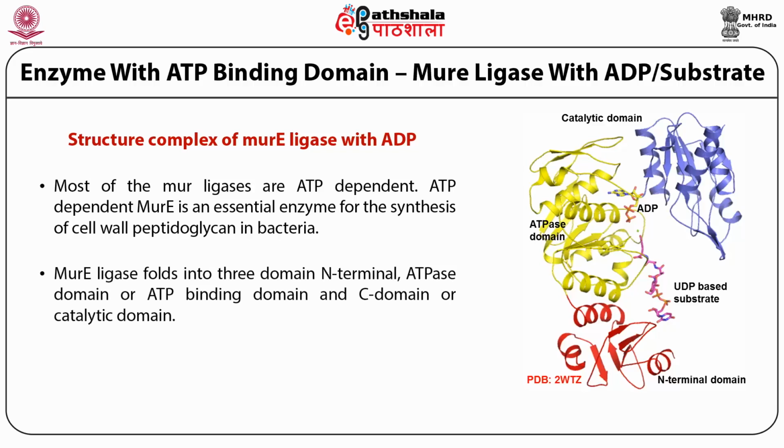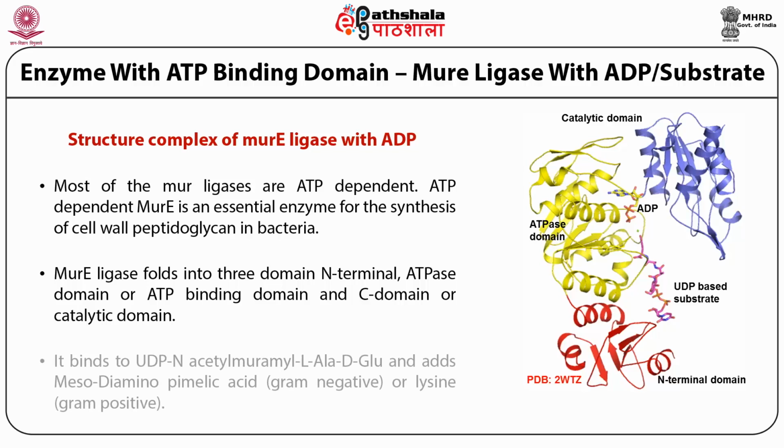MurE ligase folds into three domains: the N-terminal domain, which is shown in red on the right side, the ATPase domain or ATP binding domain, which is shown in yellow, and the C domain or catalytic domain, which is shown in violet. It binds to the UDP N-acetyl-muramyl-L-Ala-D-Glu, which is shown as a stick on the right side, and it adds meso-diaminopimelic acid in case of gram-negative bacteria or lysine in case of gram-positive bacteria.